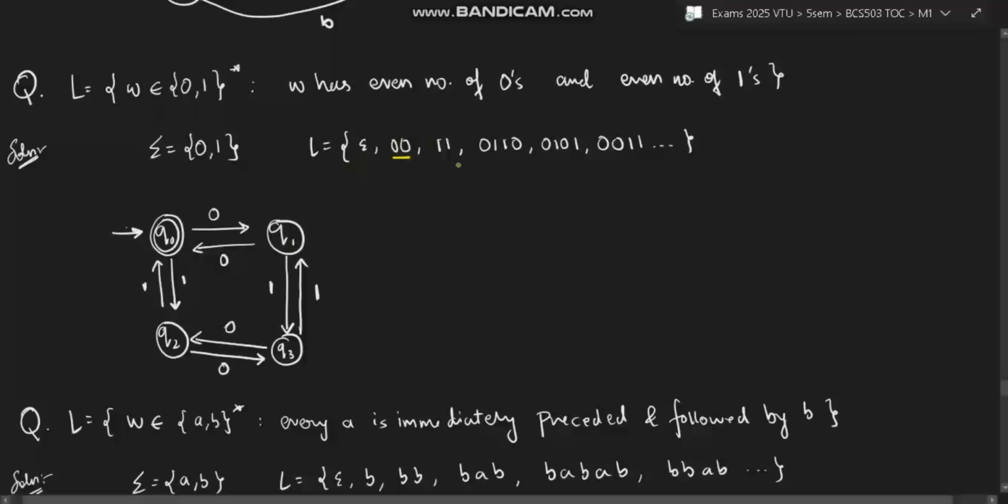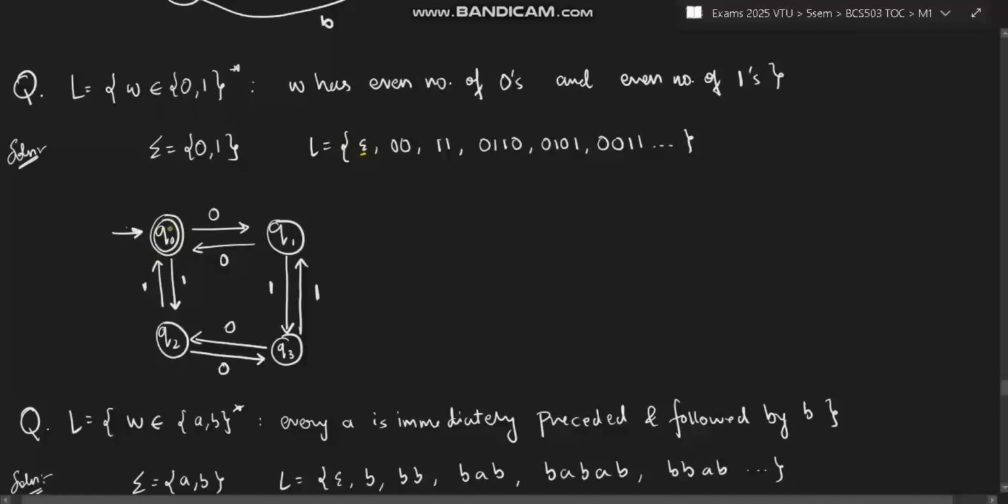What are the further strings? 0 0, you can have two zeros and 0 ones, because 0 ones is also an even number of ones. And similarly, you can have two ones and 0 zeros. 0 zeros is an even number. You can have two zeros in between one, or you can have alternate ones, but the total number should be even zeros and even ones. Okay. Now, since it is null, the starting state itself would be the final state.